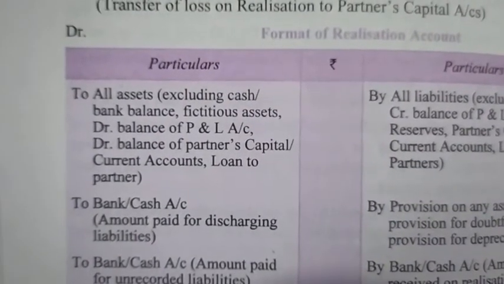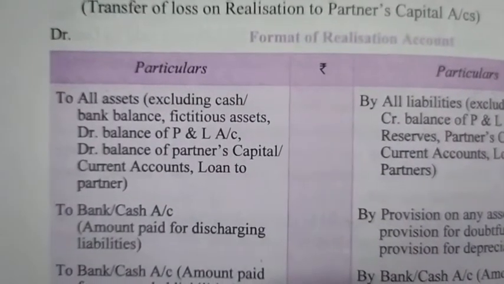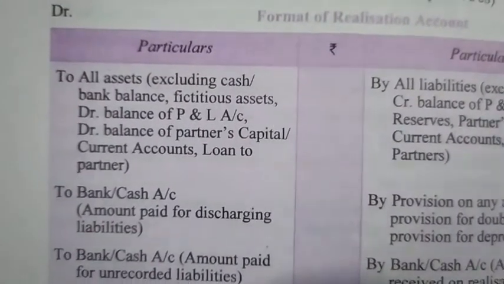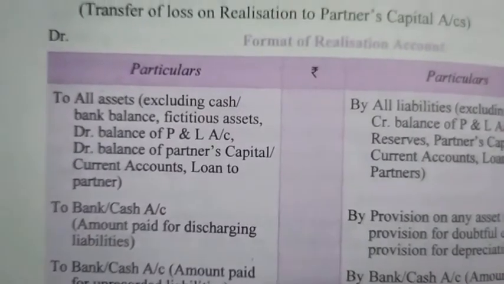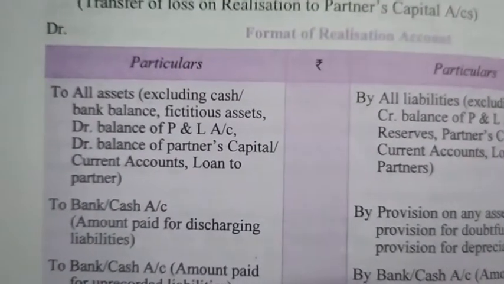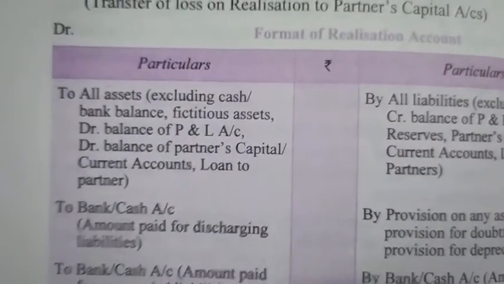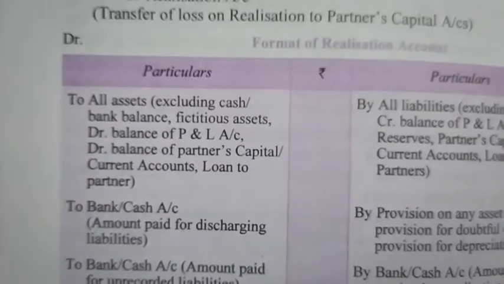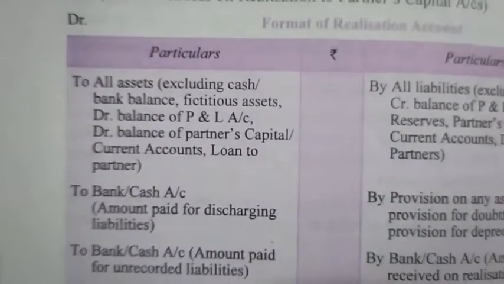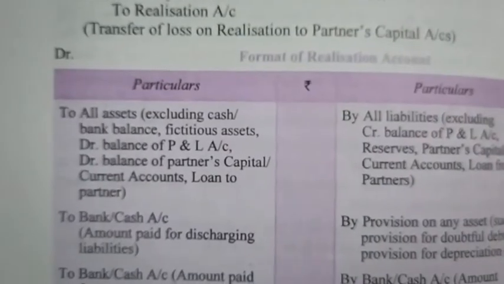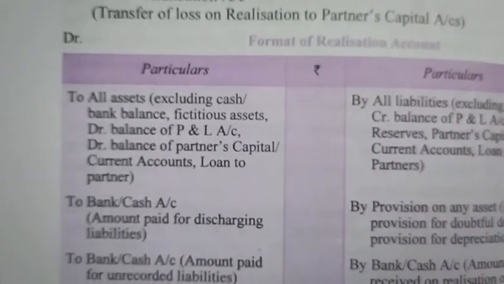Now we need to see the additional information regarding the assets which are sold. All these assets which are posted on the debit side, when sold or taken by any partner, then its treatment is done on the opposite side of the realization account.